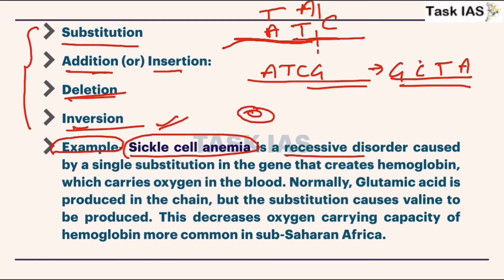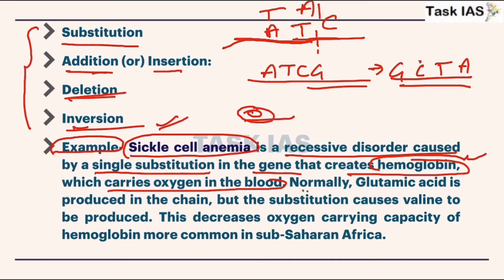This is a recessive disorder caused by a single substitution in the gene that creates hemoglobin, which carries oxygen in the blood. So it led to a change in structure of hemoglobin, or particularly a change in structure of the red cells. Normally glutamic acid is produced in the chain, but the substitution here causes valine to be produced. So this is an example of substitution.